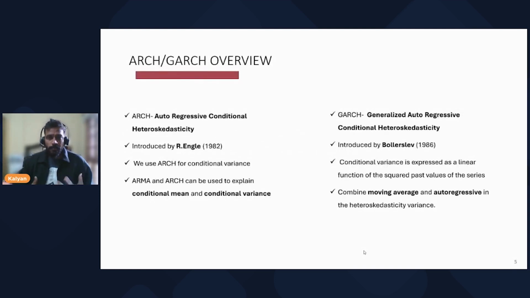Here comes our main concept, the ARCH and GARCH models overview. First we'll start with the ARCH process and give you an overview, then we'll talk about GARCH models. ARCH stands for autoregressive conditional heteroscedasticity models. We'll talk in detail about each of these notions in a while, but we'll first try to understand what this model is and how it came into the picture.